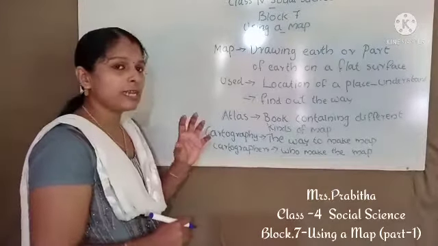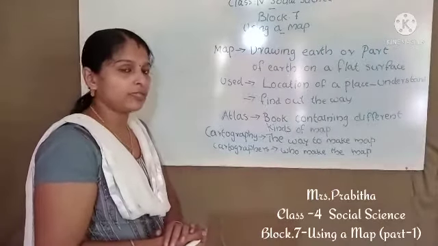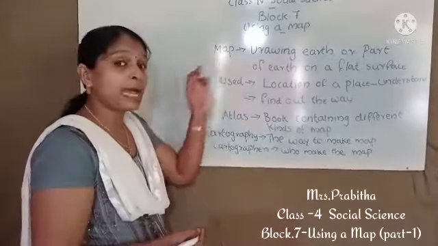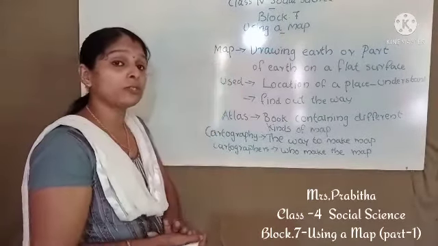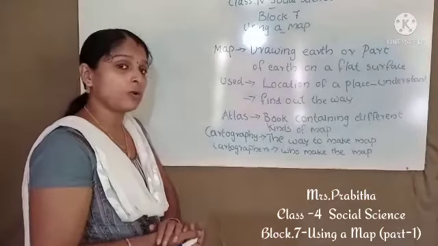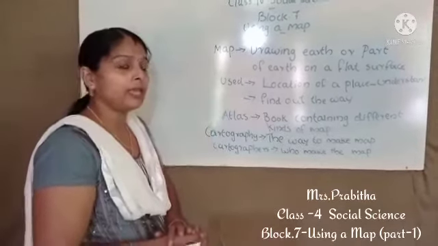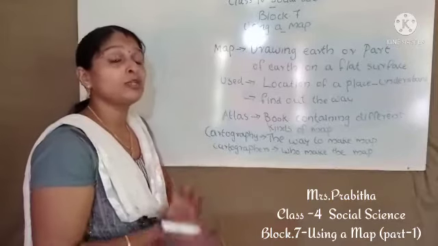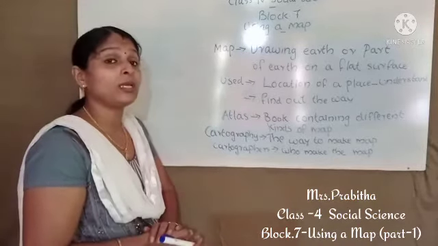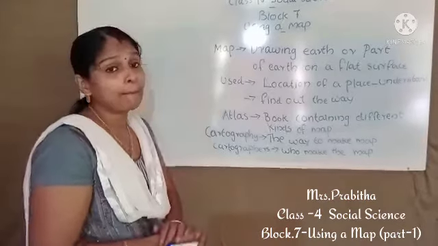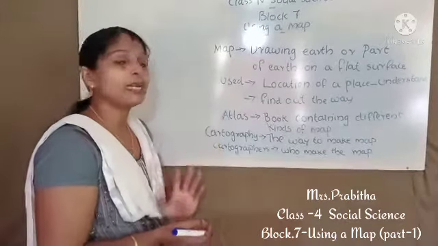Okay, so we studied some new words today. Which are the new words? What is a map? Drawing the earth or a part of the earth on a flat surface is called a map. A map is very useful to us to locate places. We can easily understand the way to reach a place by using a map. Then we studied what an atlas is.